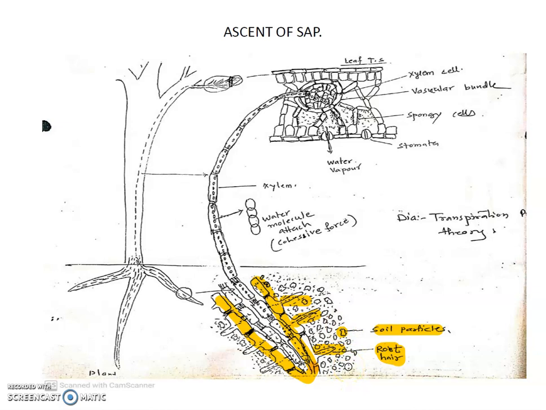The capillary water present in the soil is absorbed by these root hairs. There are many root hairs on the root, and these root hairs absorb water, not the main root directly. The main root generally does not absorb; it is the part of the root where root hairs are present that absorbs water. The absorbed water then goes into the xylem vessels by diffusion force.